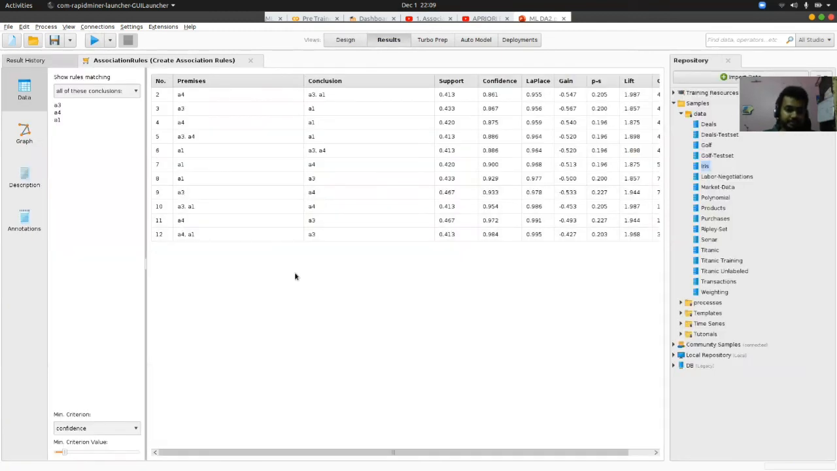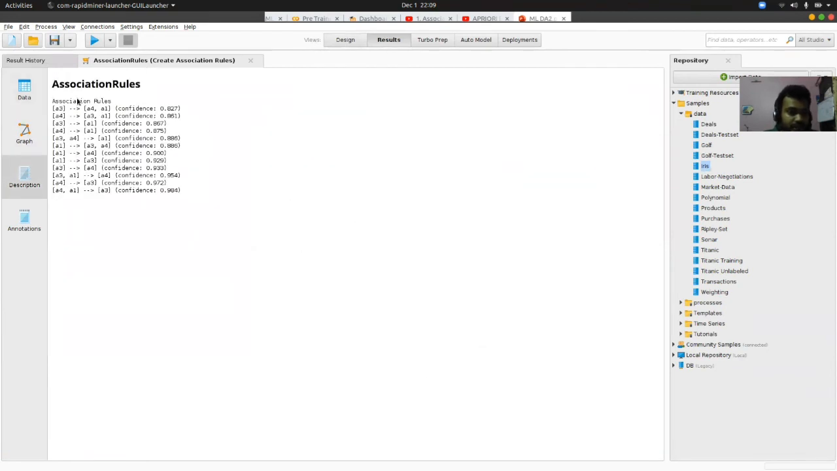Now we can see each of the attributes of the data set, and we have the premises and the conclusion. We can see these association rules have been formed, like A3 tends to A4, A1, and we have the confidence level also. For example, this confidence level is 0.82, which is 82%. Then we have a rule like A4 tends to A1, with a confidence level of 0.875, which is 87%. Like that, we have all the association rules using RapidMiner.